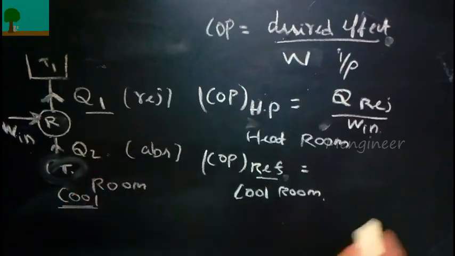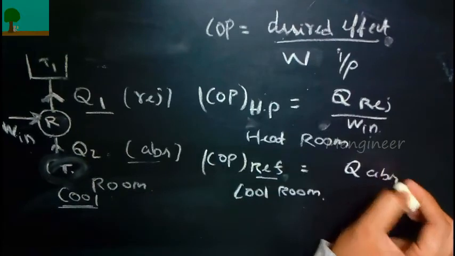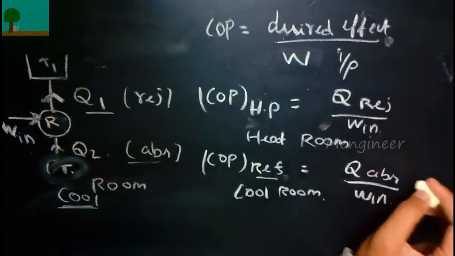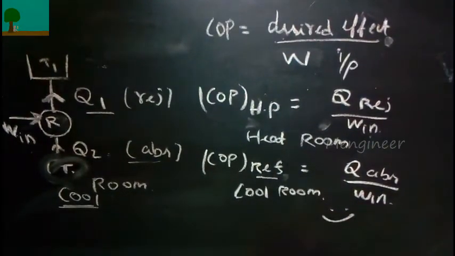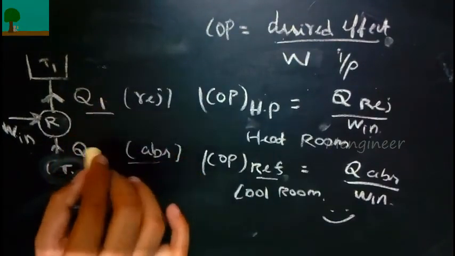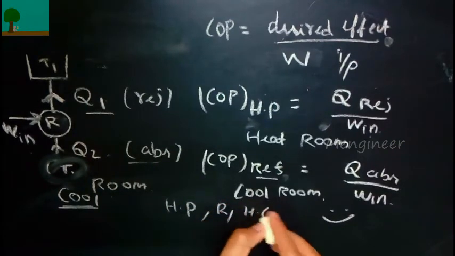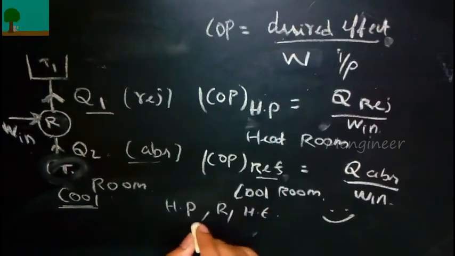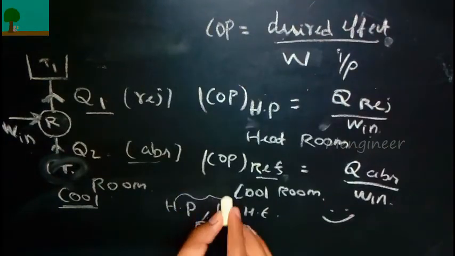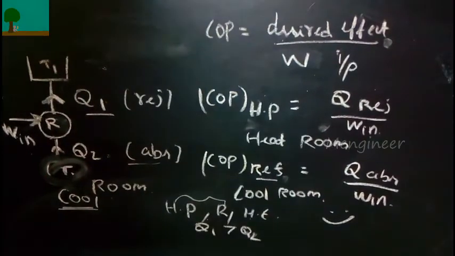So for refrigerator the desired effect is Q2, that is Q absorbed, because the desired effect, sorry, the desired effect is to keep the room cool. So for that we have to remove Q2 amount of heat. So the COP is Q2 divided by work input. For all the cases, heat pump, refrigerator and heat engine, Q1 is always greater than Q2. Hope you have understood it.